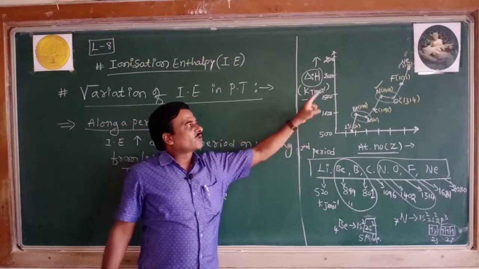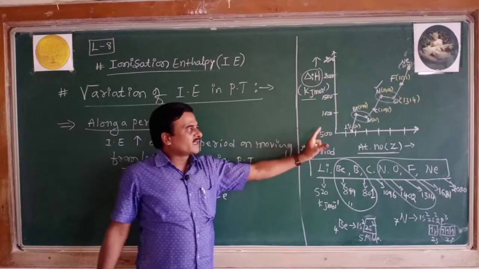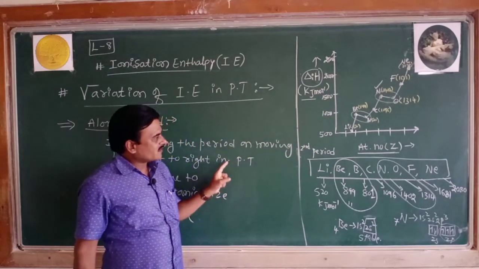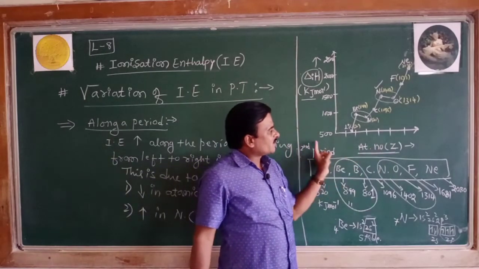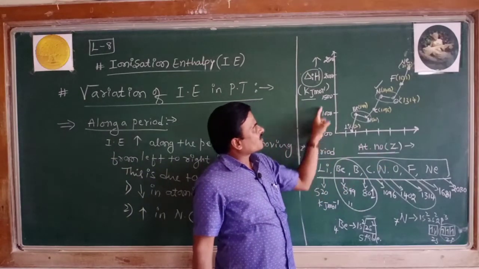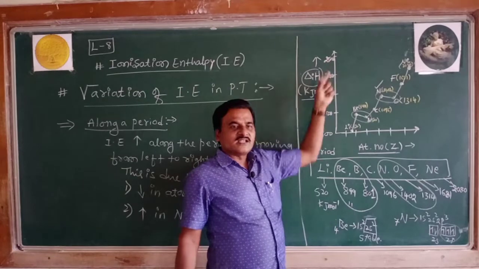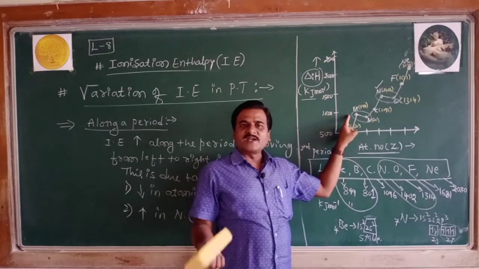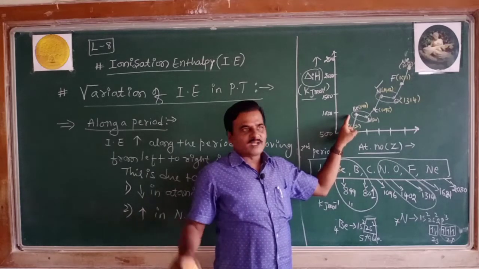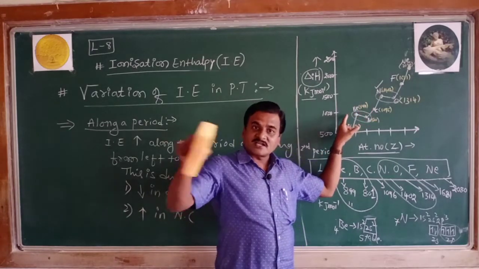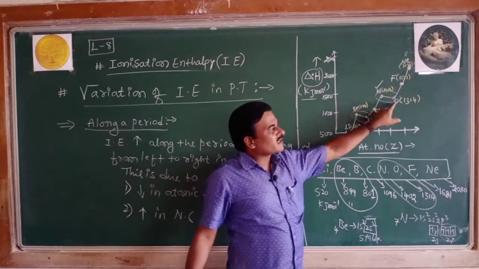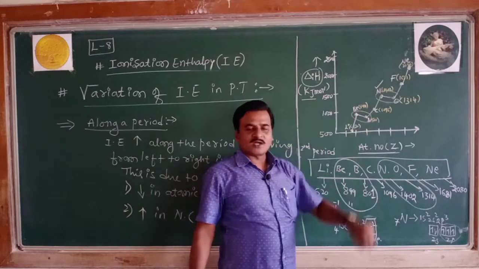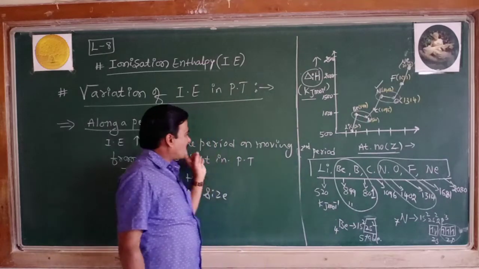By looking at this graph, one can give a clear explanation that ionization enthalpy along the period increases with increase in atomic number, with the exception of beryllium and boron. Beryllium has a completely filled orbital in the valence shell, and nitrogen has a half filled valence shell. So this is the trend along the period.